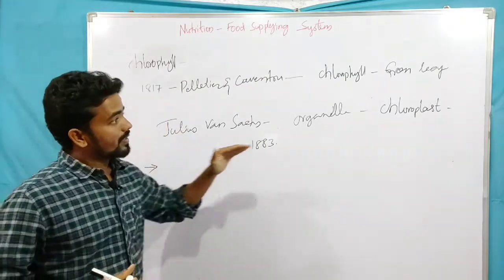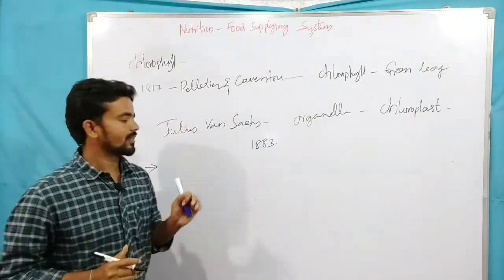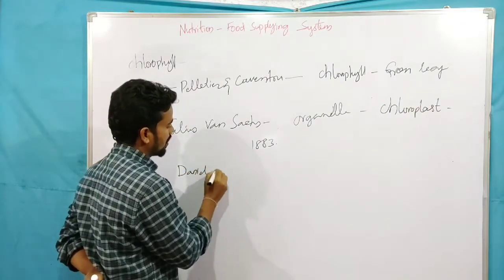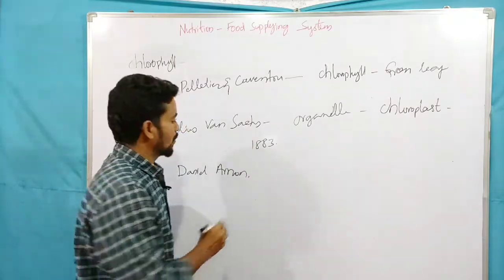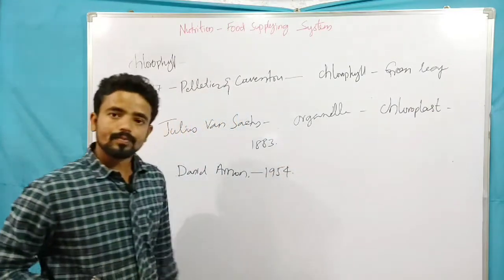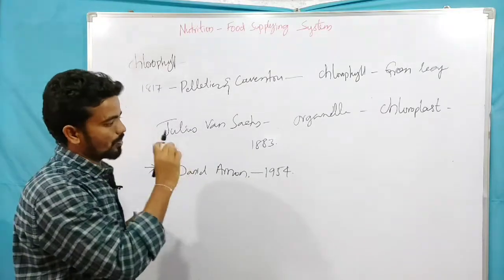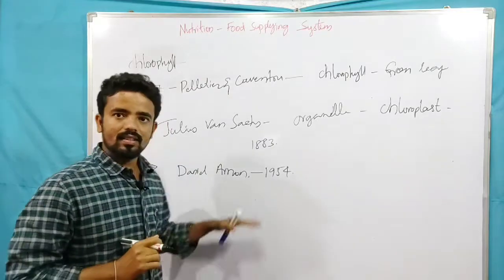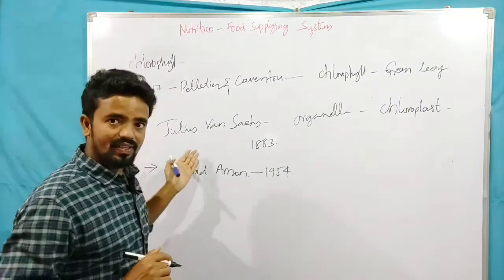Now this chloroplast organelle was extracted by a scientist called Daniel Arnon. He isolated chloroplast in 1954. He broke the cell and extracted the exact chloroplast organelle without disturbing it, and he studied the photosynthesis process. So these are the contributions by different scientists.